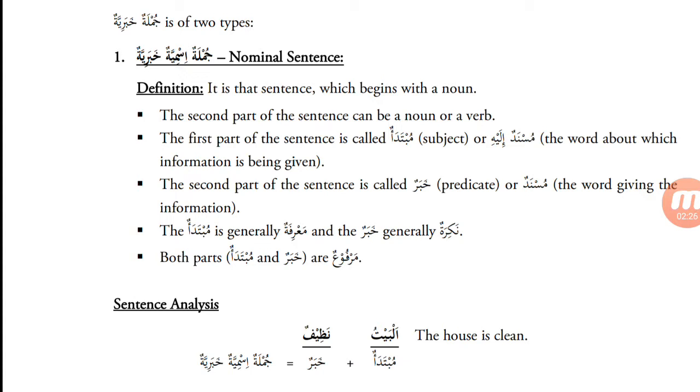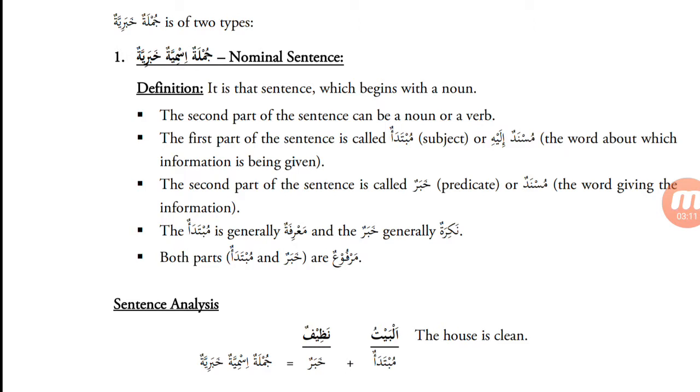The mubtada is generally ma'rifah, definite, and the khabar is generally nakirah, indefinite. Both parts, mubtada and khabar, are marfu'. So the mubtada is generally ma'rifah, definite noun, and the khabar is generally nakirah, indefinite. Both parts, mubtada and khabar, are marfu'. So marfu' is that word which ends with an i'rab, with the sign of rafa'.